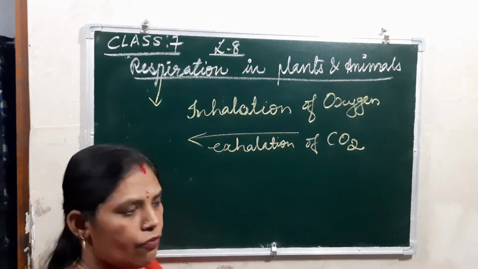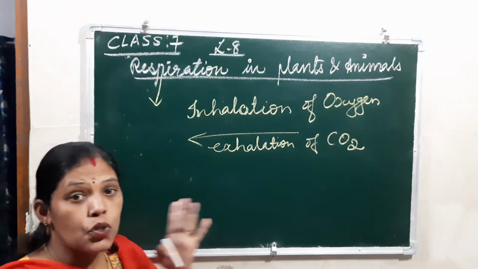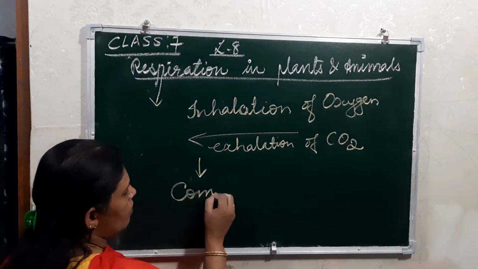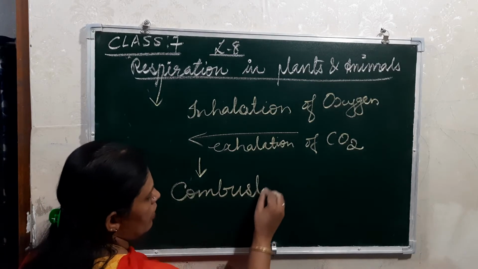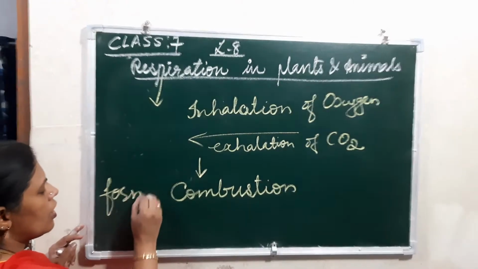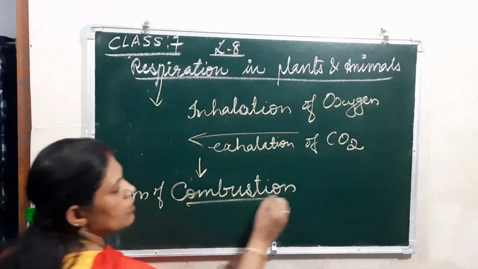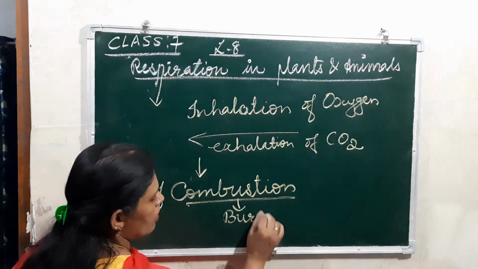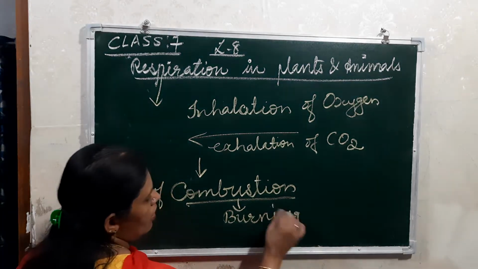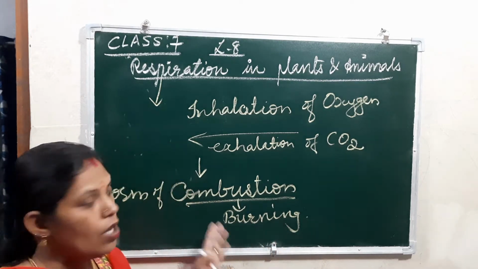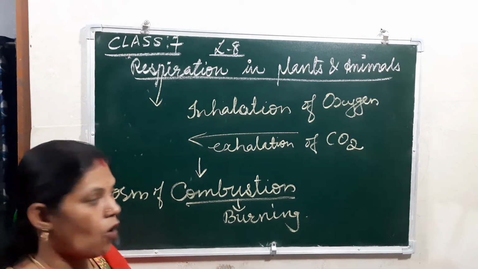Simply if we say, see children, it is actually a form of combustion. Combustion means burning. For burning the food, what is required?